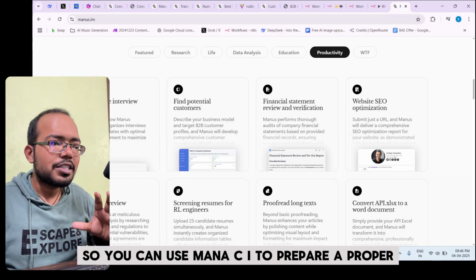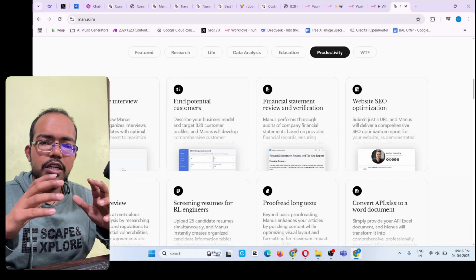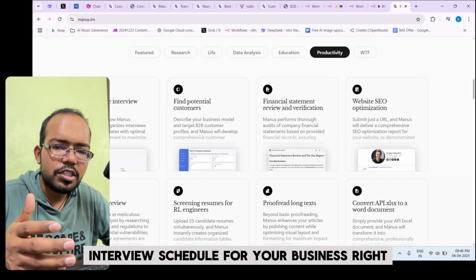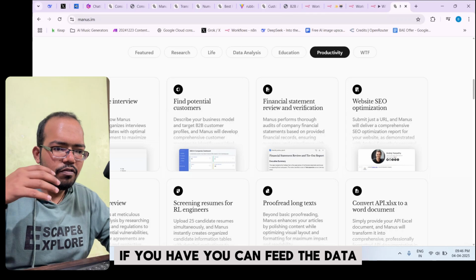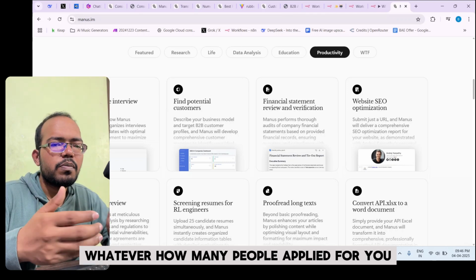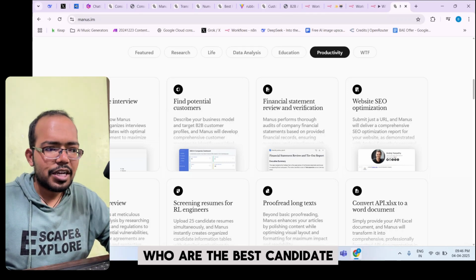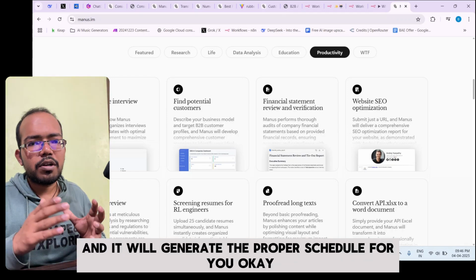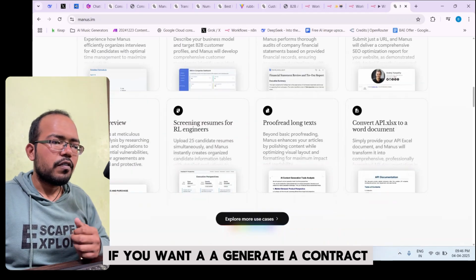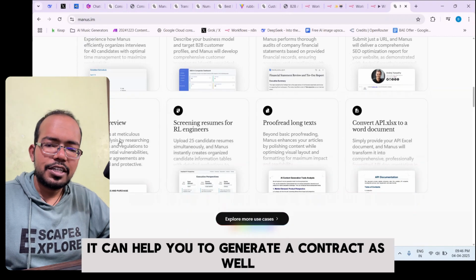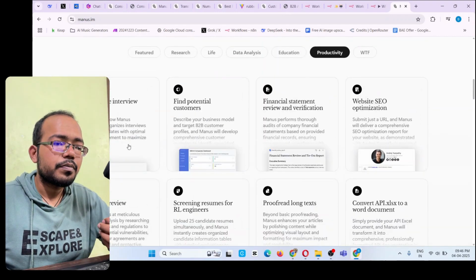So you can use Manus AI to prepare a proper interview schedule for your business, right? You can feed the data, how many people applied, who are the best candidates, and it will generate the proper schedule for you. Okay. If you want to generate a contract, it can help you generate a contract as well.